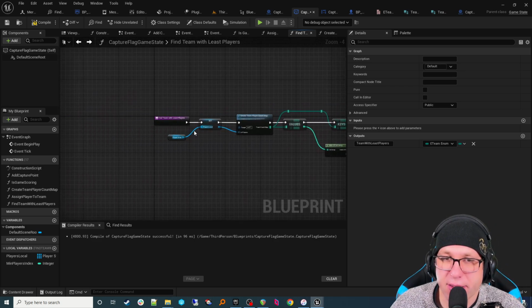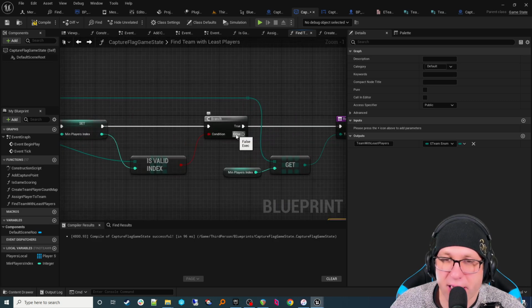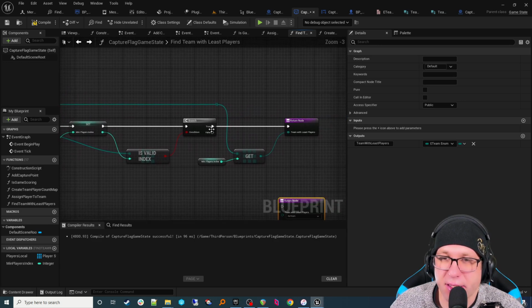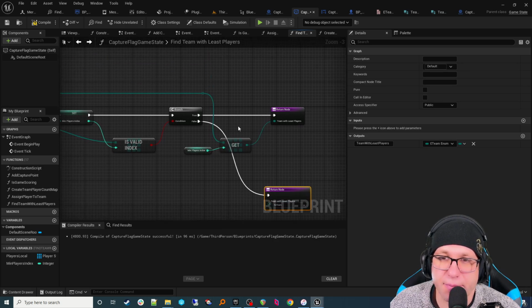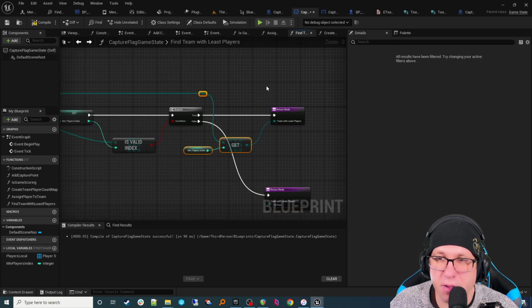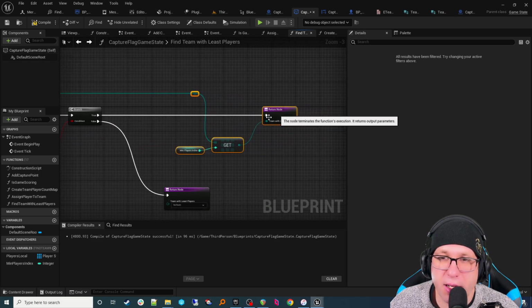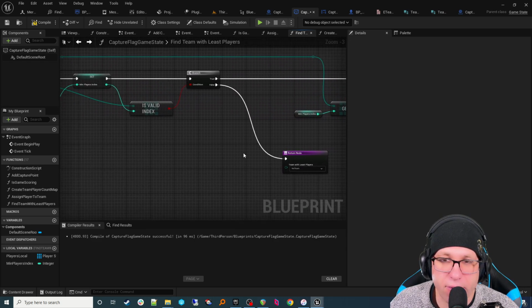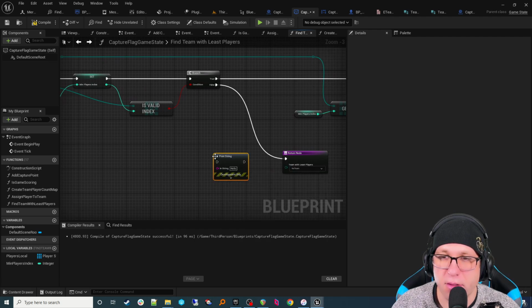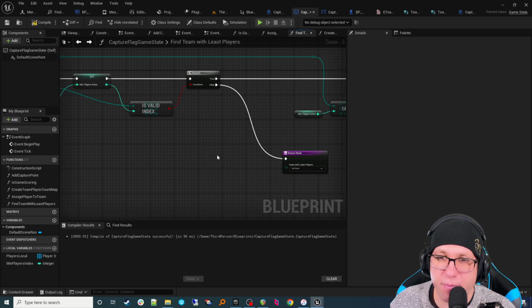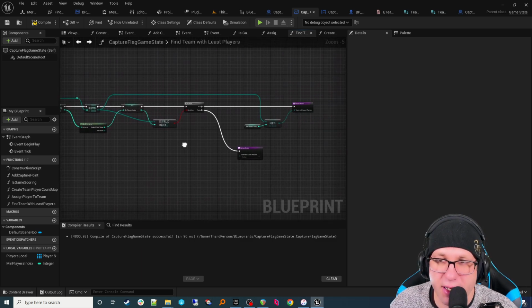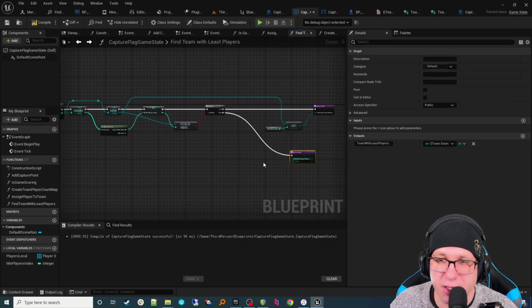So basically, what I'm saying is if you came through here, this said, no, it's not a valid index, it would end here, and what you would return, I don't know. The default values, I don't know. I want to define that. I want to say, hey, if this does fail, spit out no team. This would be a good point for you to put an error node right here, and do as we did before, make it red, put in all the function information, but in essence, for time here, I'm just going to leave it as is.